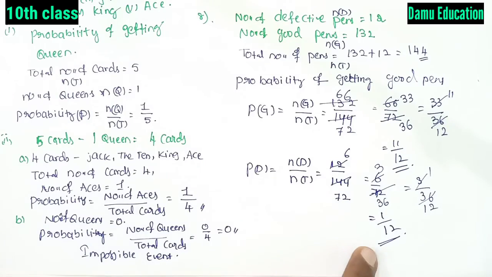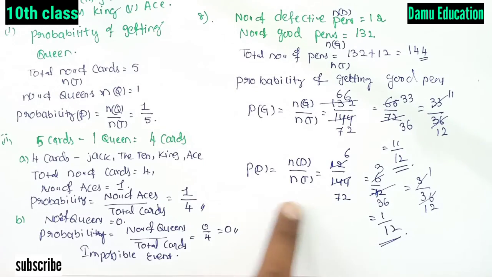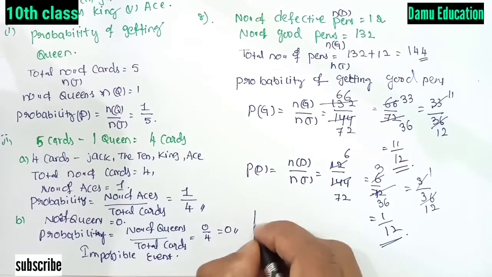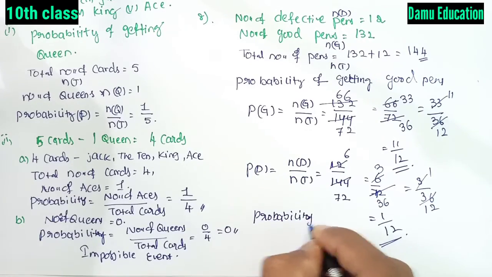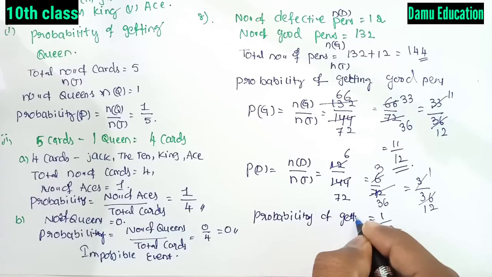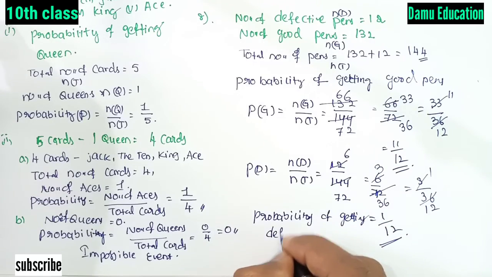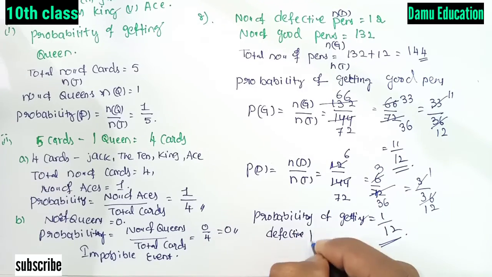So this is the probability of getting defective pens.